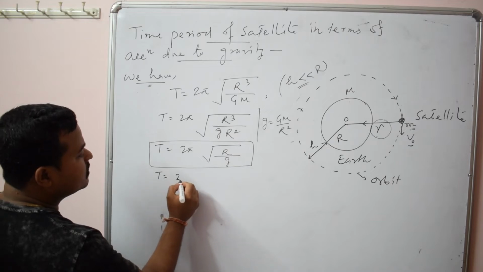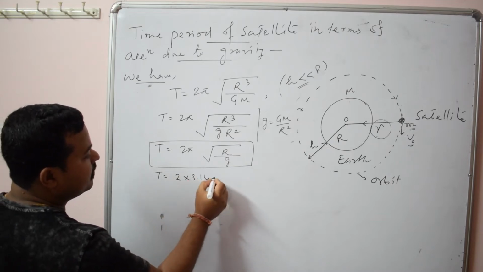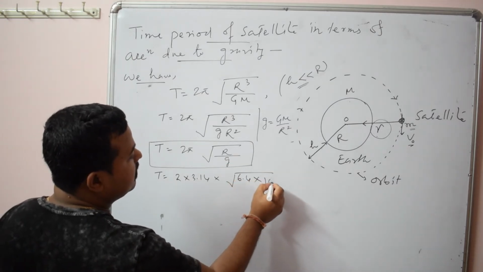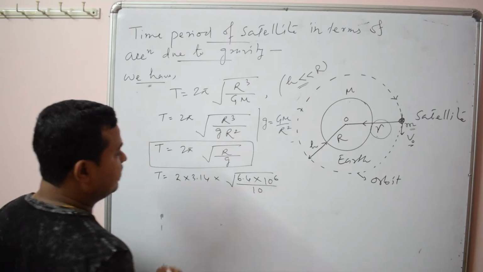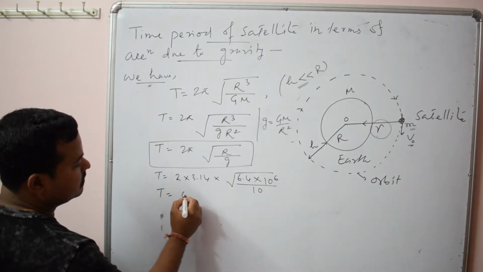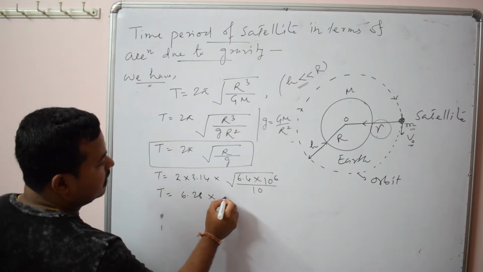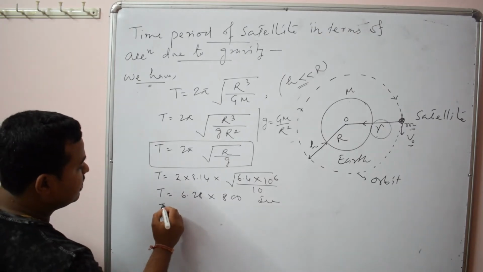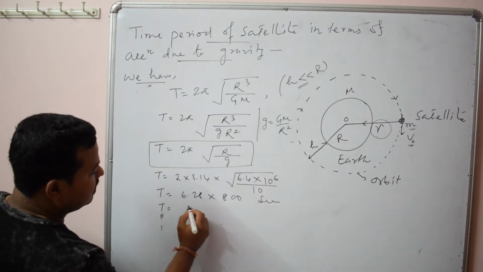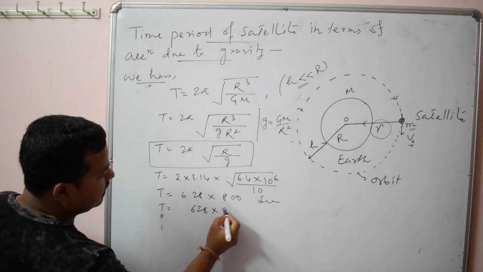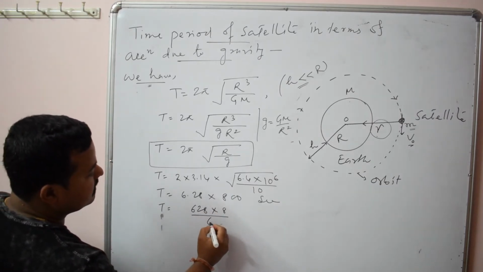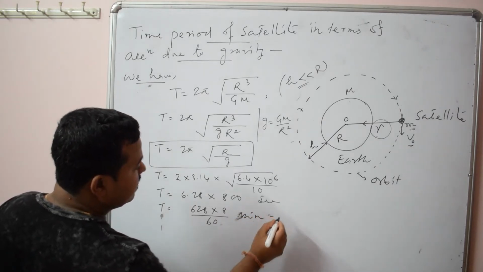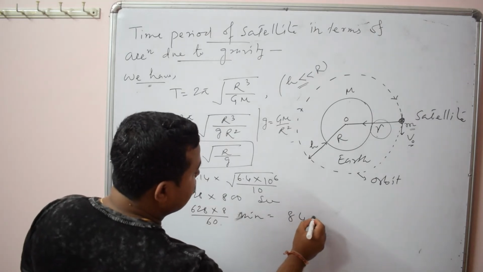Okay, now we can put the values: pi is 3.14, R is the radius of earth, 6.4 times 10 to the power 6, and g you can take 10. So it will be 6.28 times 800 seconds. And if you convert into minutes, it will be 628 into 8 divided by 60 minutes, and it comes to be approximately 84 minutes.